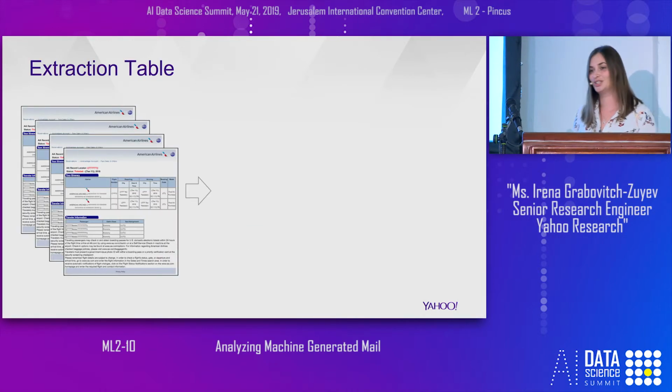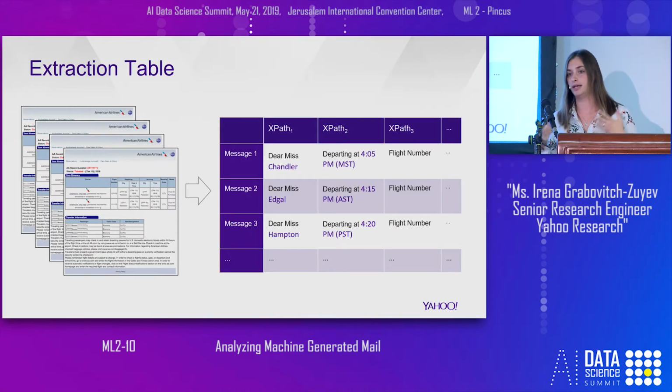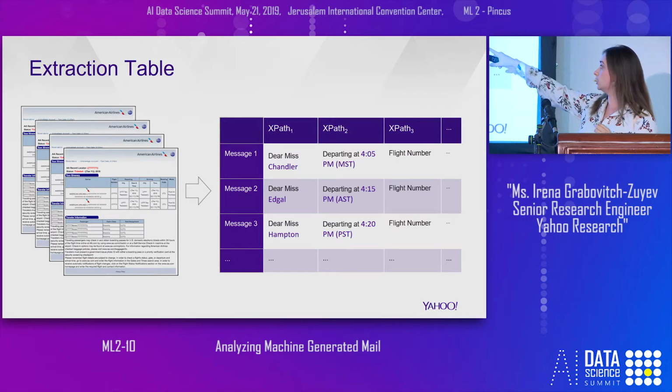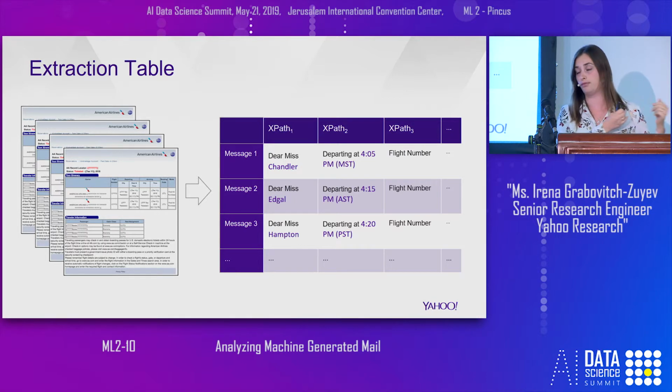How do we do it? We have a cluster of messages from a specific X cluster, and we store it inside a data structure we call the extraction table. In the extraction table, each row is the content of a specific message from the sample, and each column is an XPath. Why do we have exactly the same columns, the same XPaths, in all those messages? Because we sampled them from the same X cluster. The X cluster defines the structure and which XPaths we have.